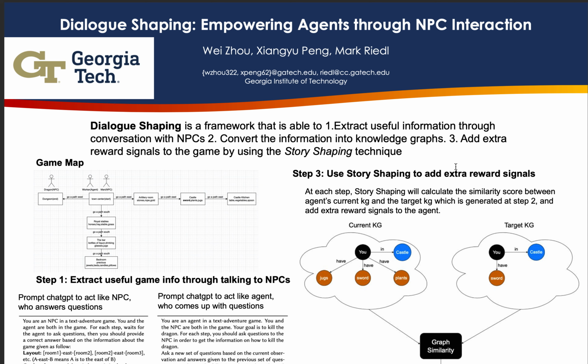In those games, there are always non-player characters, or NPCs, that possess crucial game information that could spare the agent from extensive trial and error. And by utilizing this prior knowledge, we can significantly reduce the agent's policy space. So that's the intuition for our dialogue shaping approach.